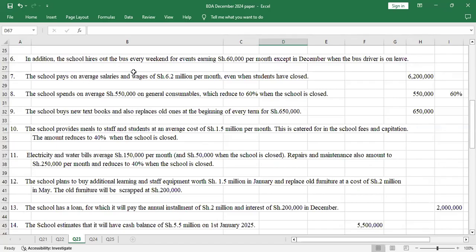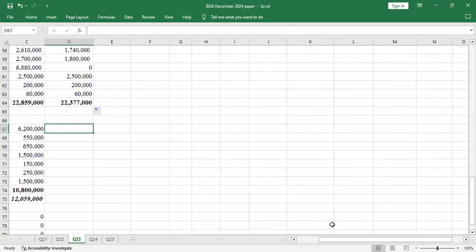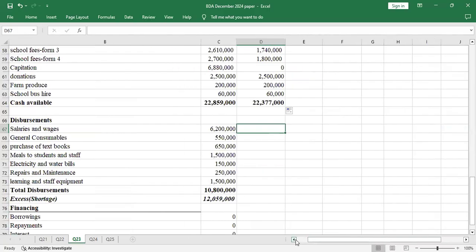Additional information number 7: the school pays on average salaries and wages of shilling 6.2 million per month, even when the students have closed. So this 6.2 was paid all through. Instead of coming to fill it all over again, I'll just fill it up to December.